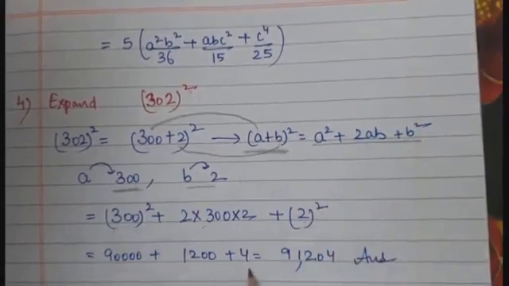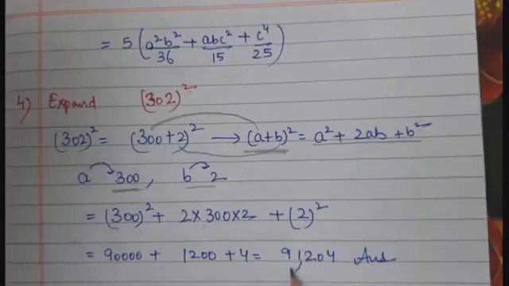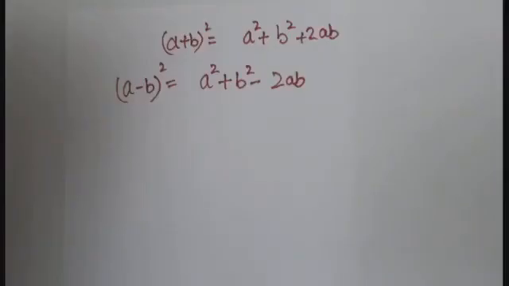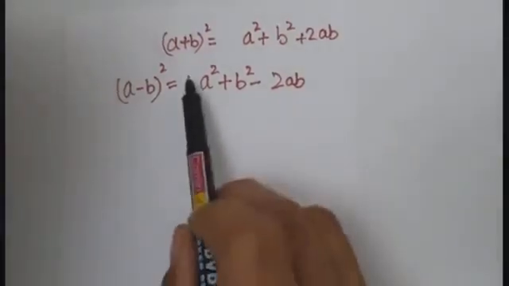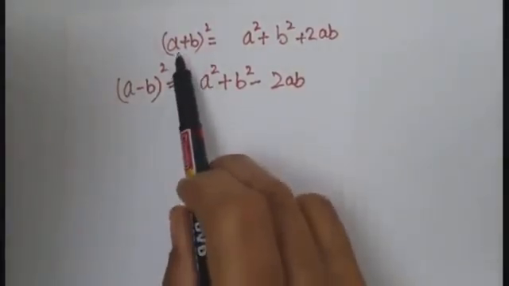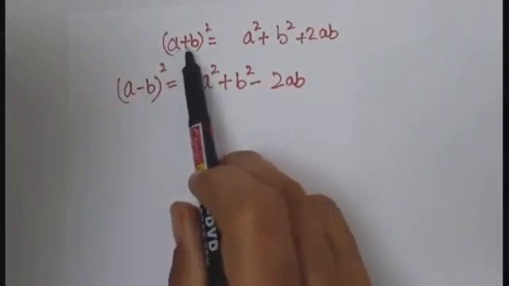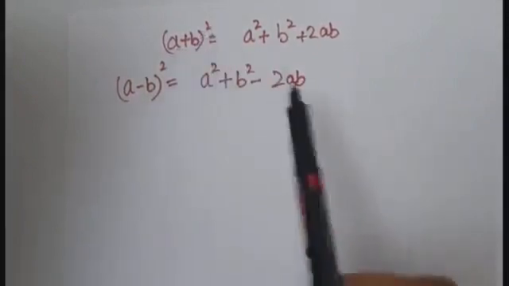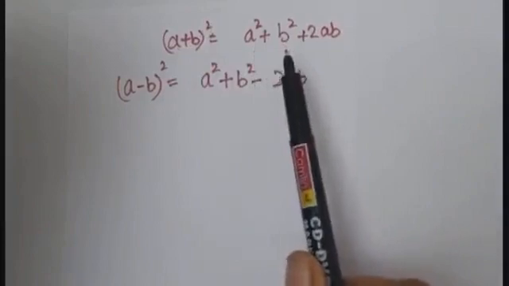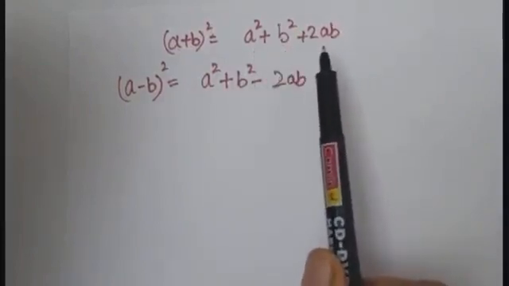On simplification we get 91,204. Clear students? Now students, we have done this property or expansion that a plus b whole square is a square plus b square plus 2ab.